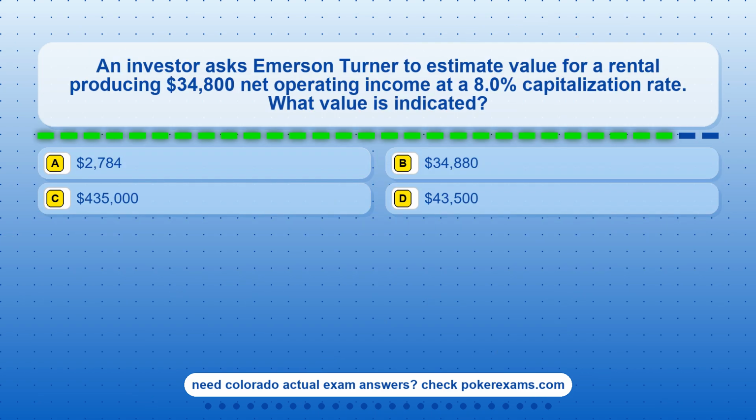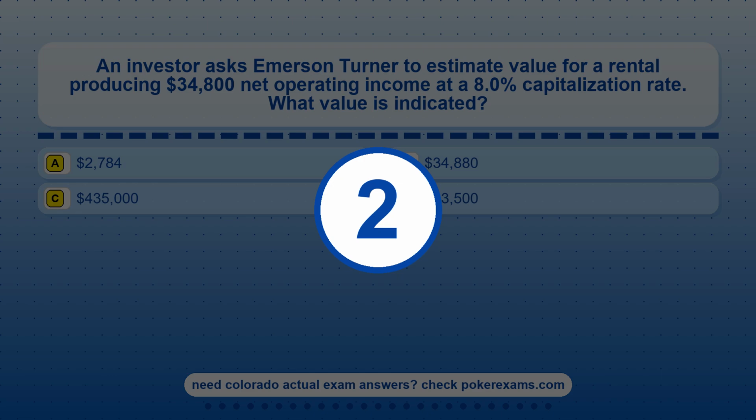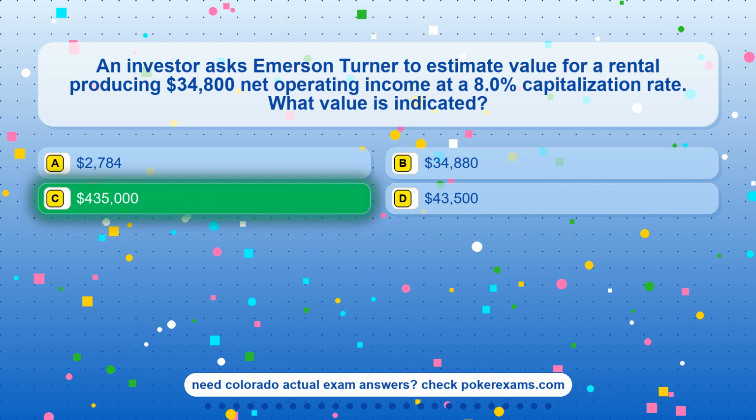Question 23. An investor asks Emerson Turner to estimate value for a rental producing $34,800 net operating income at a 8% capitalization rate. What value is indicated? Option A, $2,784. Option B, $34,880. Option C, $435,000. Option D, $43,500.